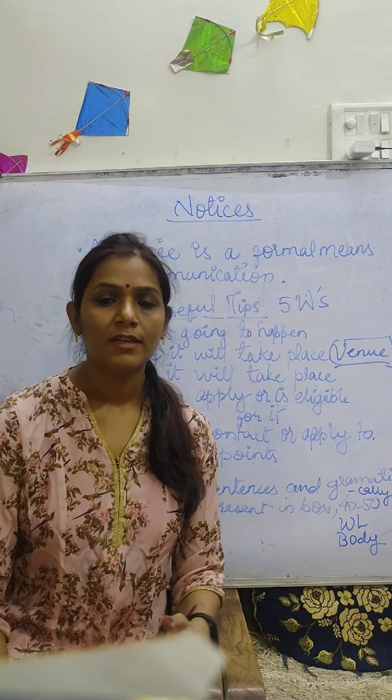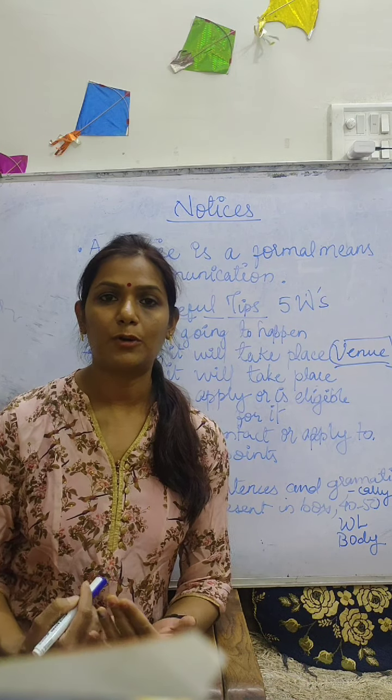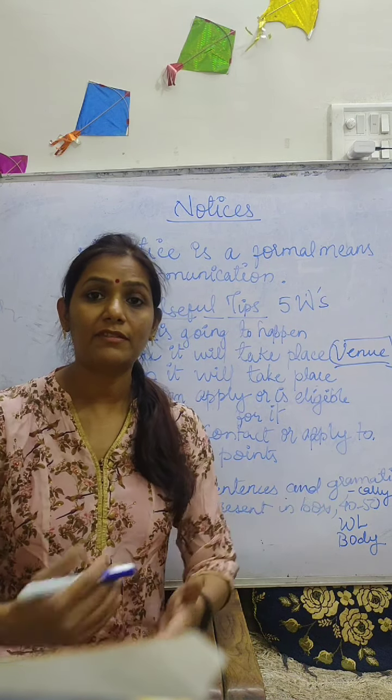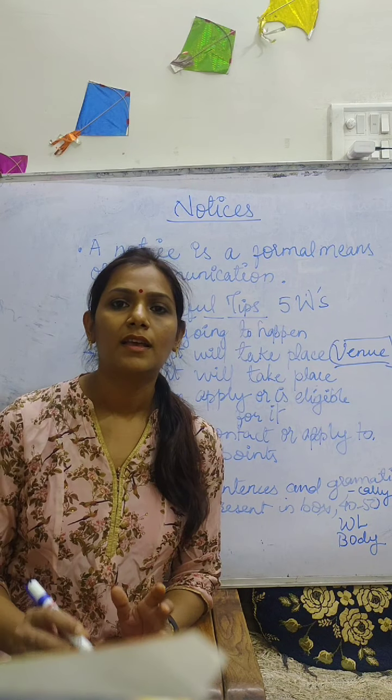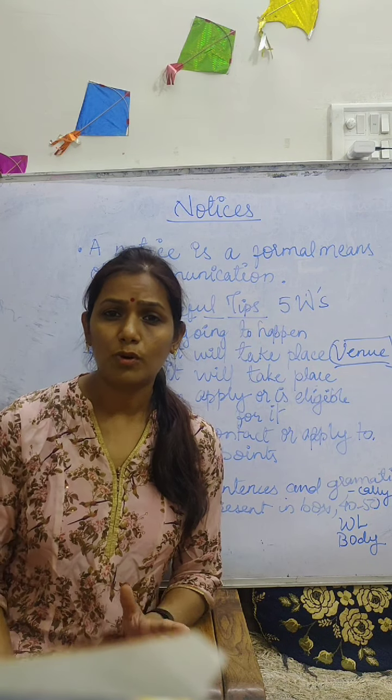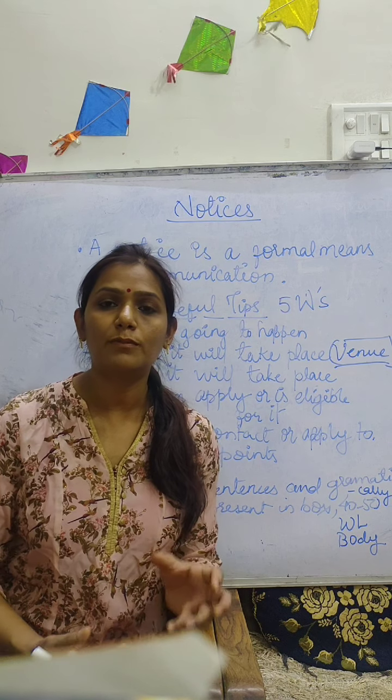Suppose I am writing a notice and giving some information, so I would say who can apply for it and to whom they will have to meet.